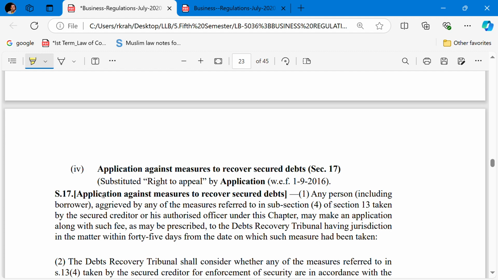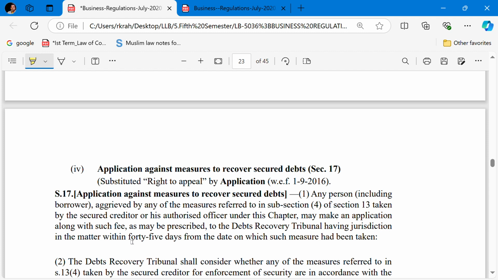Section 17, application against the measures to recover the secured debt. Any person including the borrower aggrieved by any of the measures referred to in subsection 4 of Section 13 taken by the secured creditor, that is the bank or financial institution or his authorized officer under this chapter, may make an application along with such fees as may be prescribed to the DRT, that is the Debts Recovery Tribunal, having jurisdiction in the matter within 45 days from the date on which such measure has been taken.